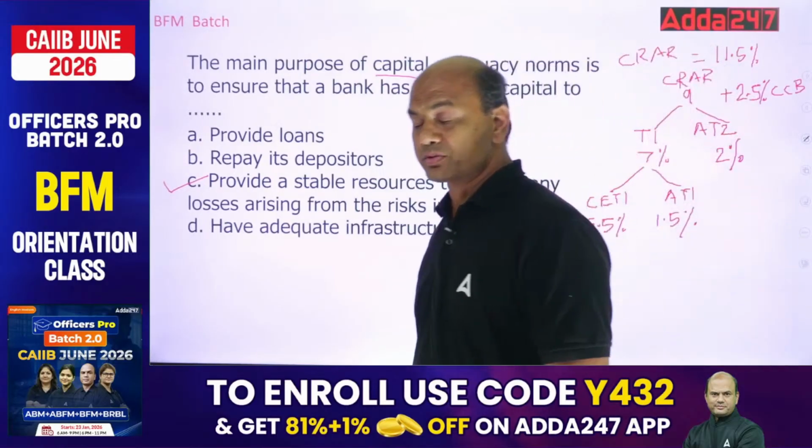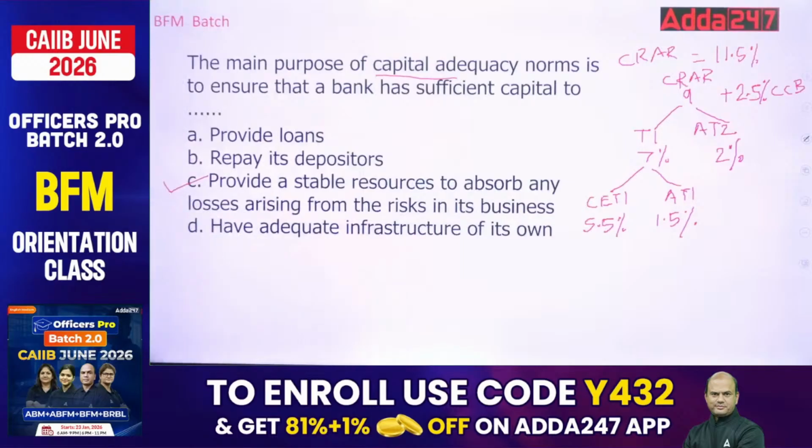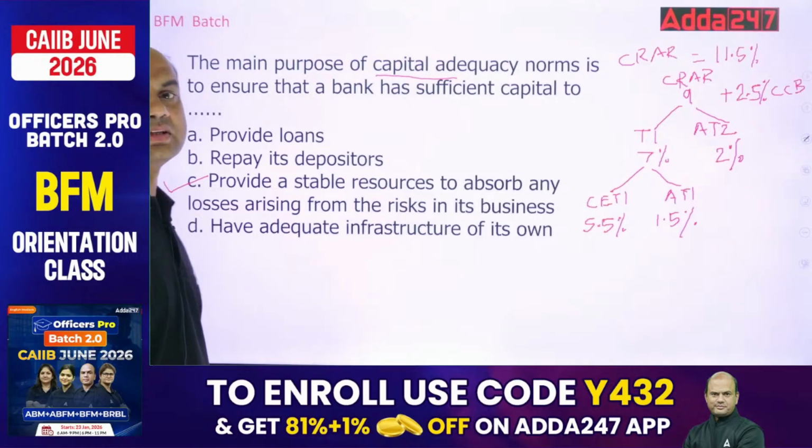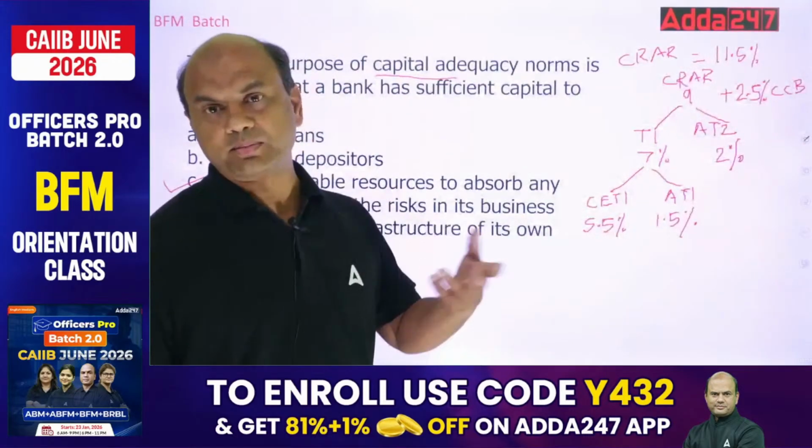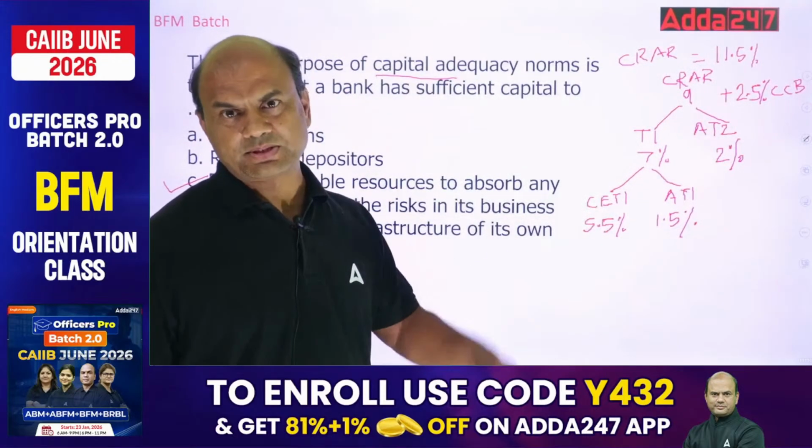Stable resource means you must have stable funding. Always banks should follow a stable funding model. Stable funding, that's called NSFR, net stable funding ratio. This ratio you will be finding whenever you will be studying this Basel.